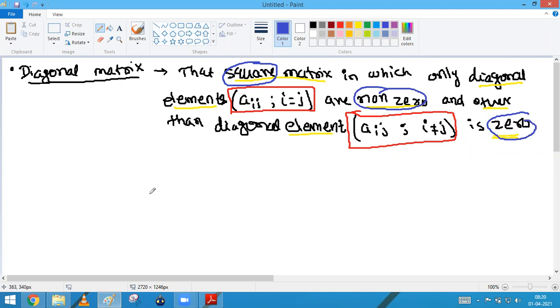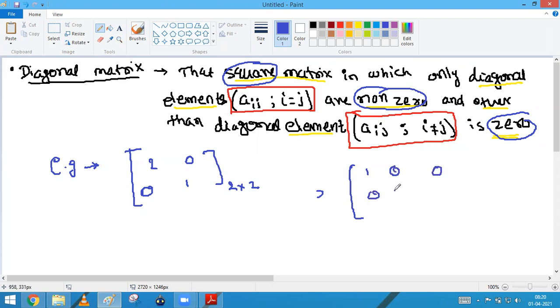Now, if I have to take an example of the diagonal matrix, I will take this: 2, 0, 0, 1. Can you say it is a diagonal matrix? Check that. It is a square matrix. Yes, it is a square matrix. Diagonal elements are not zero, and other than the diagonal elements are zero. Now after that, what about this: 1, 0, 0, 0, 2, 0, 3, 0, 0, 4? Is it a diagonal matrix? Look at the diagonal elements. Diagonal elements are non-zero. Other than the diagonal elements, every element is 0. Such a type of matrix is expressed in terms of what? A diagonal matrix.